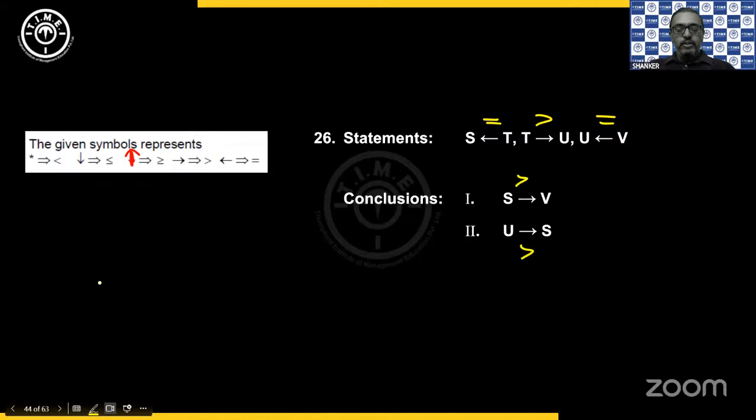Okay. So S to V. So for S to V, I go S to T, then T to U, and U to V. So what I can do, I can replace T with S because you have an equal to, and I can replace U with V because you have equal to. So what will I get? S is greater than V. That is what we have in the first conclusion. This is how you do.